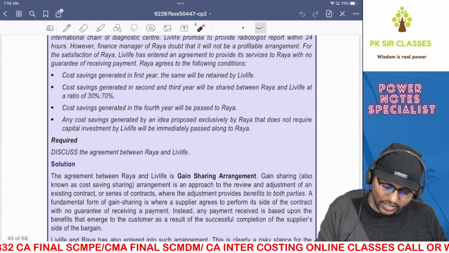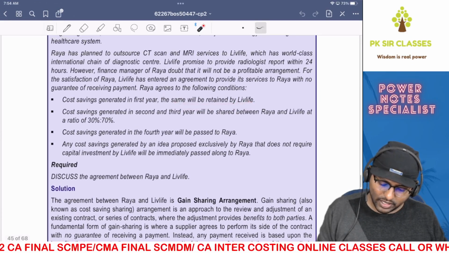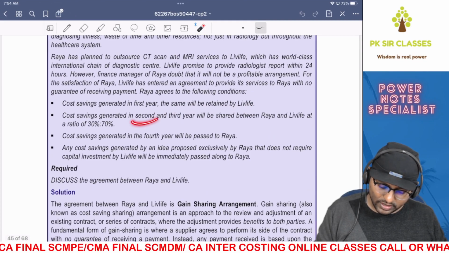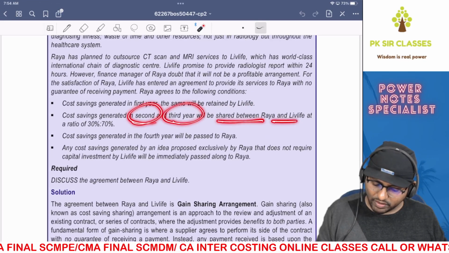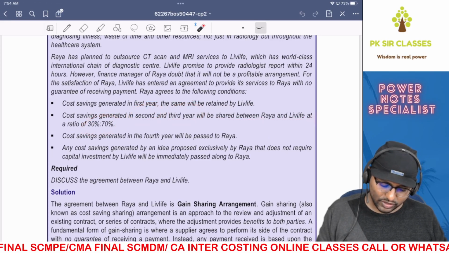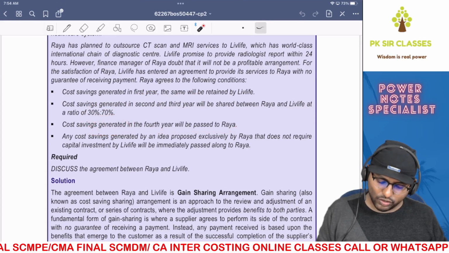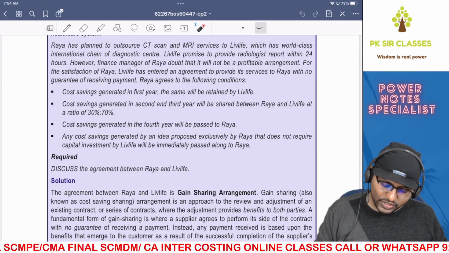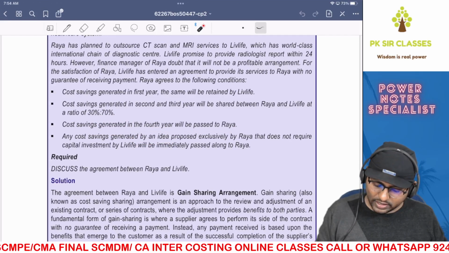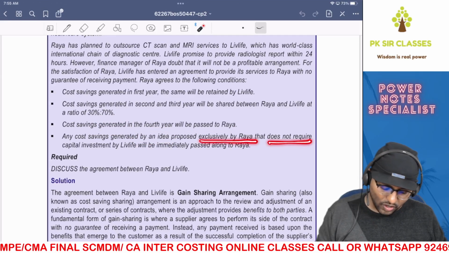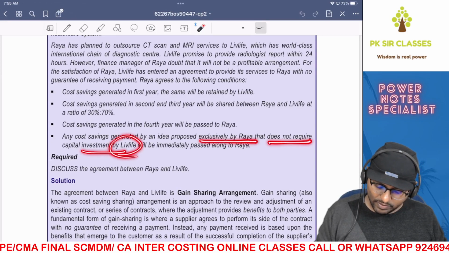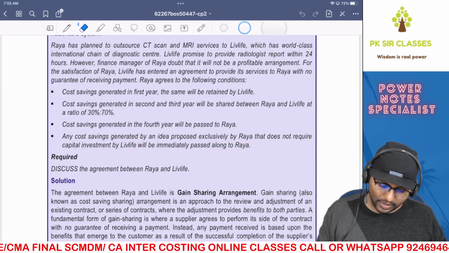Cost savings generated in the first year will be retained by Live Life. Cost savings generated in the second and third year will be shared between Raya and Live Life at a ratio of 30% and 70%. Cost savings generated in the fourth year will be passed on to Raya. Any cost savings generated by an idea proposed exclusively by Raya that does not require capital investment by Live Life will be immediately passed along to Raya.